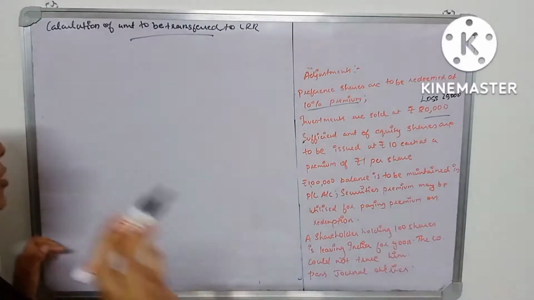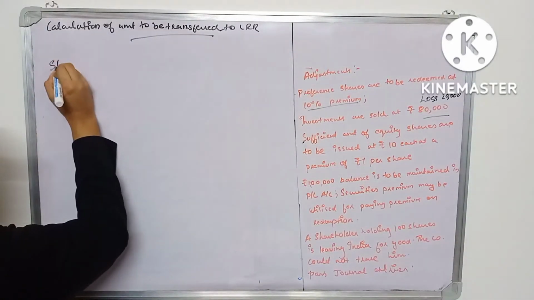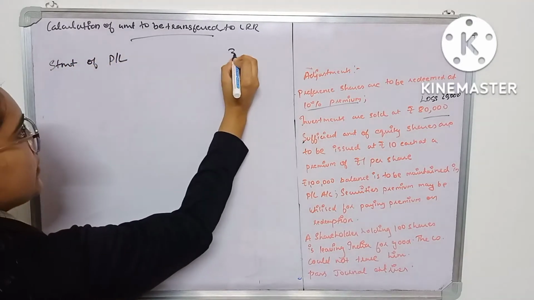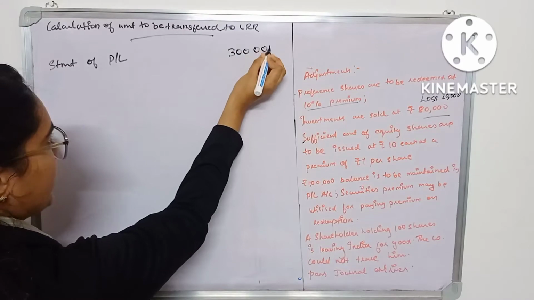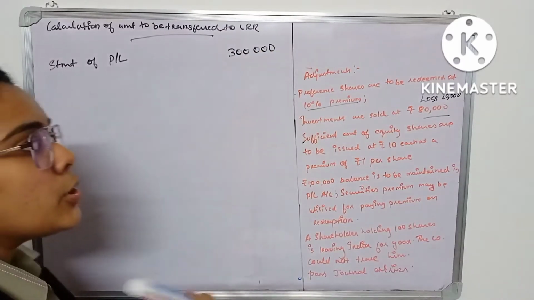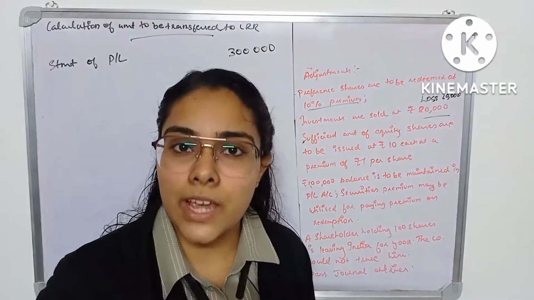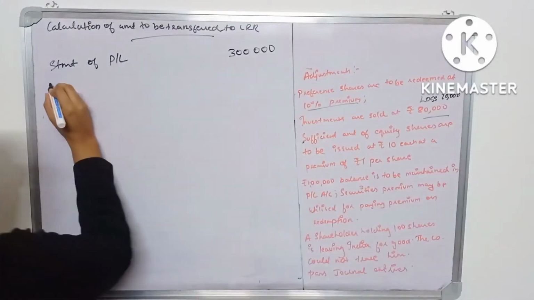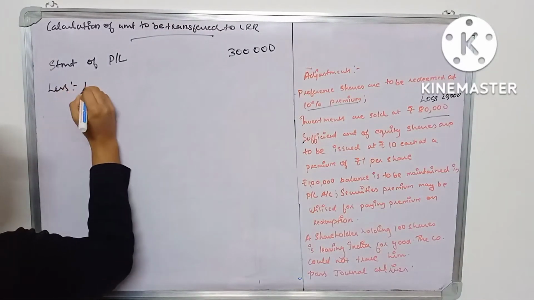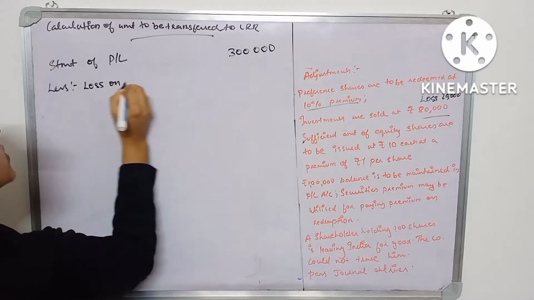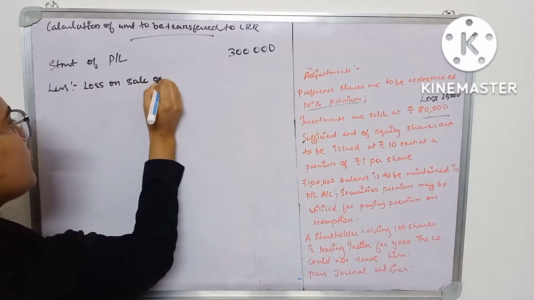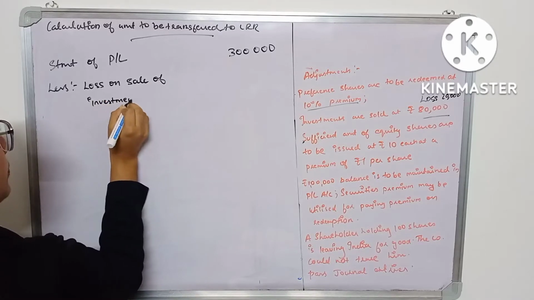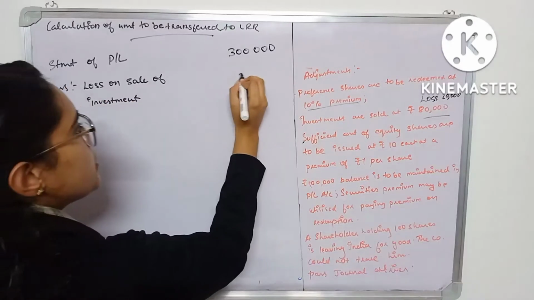In the statement of profit and loss account a balance of 3 lakh is given. From that you have to deduct the loss on sale of investment, which is 20,000.